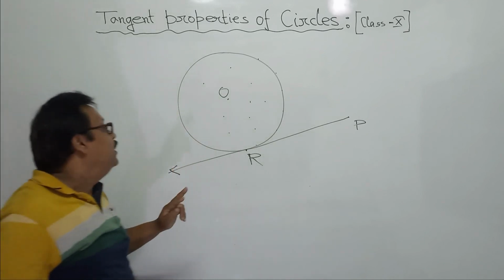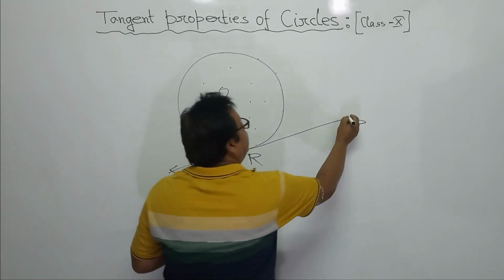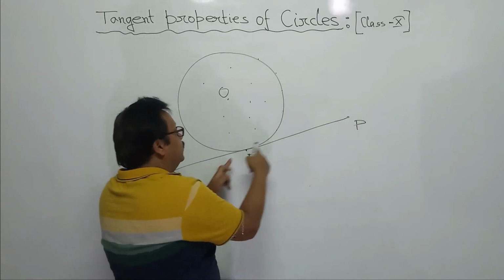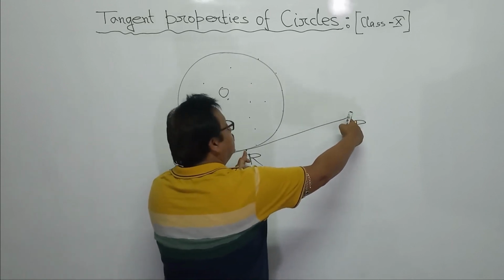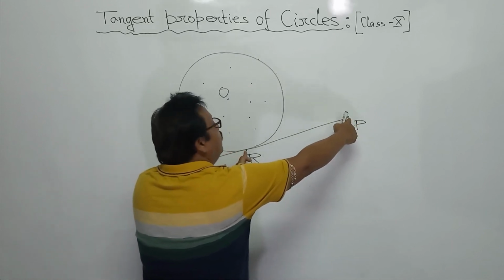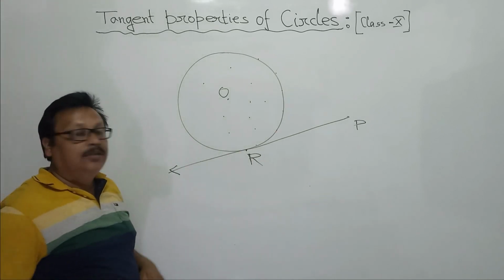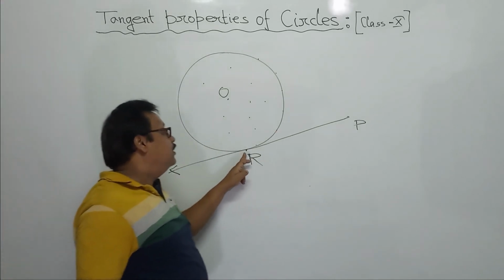Very important term, length of the tangent. P is the outside point. From P to the point of contact, the length of that line segment is called the length of the tangent to the circle at the point of contact R.